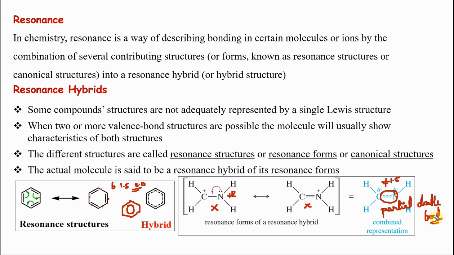Partial double bond character, what all does it do? It has the bond order 1. So resonance has decreased the bond length, increased the bond order. You want to remember that bond order வந்து 1 இருந்தது 1 ஓட அதிகமாக இருக்கு. Single bond is longer, double bond is shorter, it is somewhere in between. So it has decreased the bond length, increased the bond order. Also resonance like this also increases bond energy or bond dissociation energy. We will see in detail in chemical bonding this one, just know this alone.